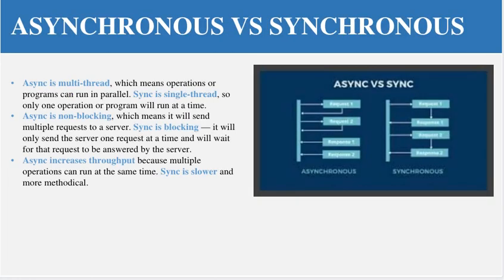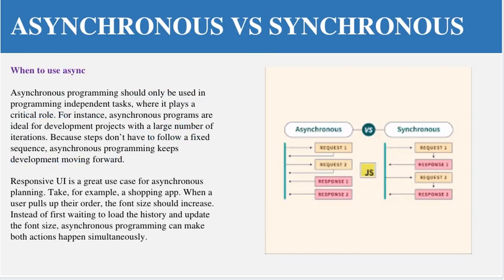If we compare the asynchronous with the synchronous mode, asynchronous is multi-threaded and synchronous is single-threaded. Asynchronous is non-blocking and synchronous is blocking. Asynchronous increases the throughput because multiple operations can run at the same time. Synchronous is slower as it is a blocking model and waits for the response.